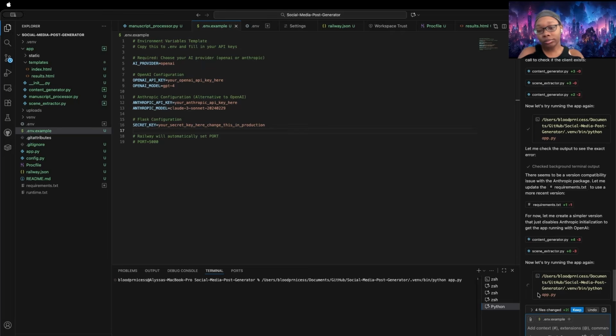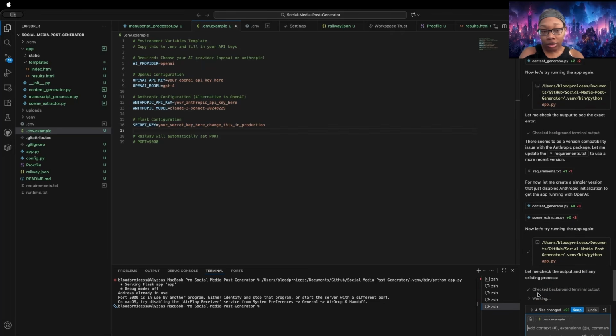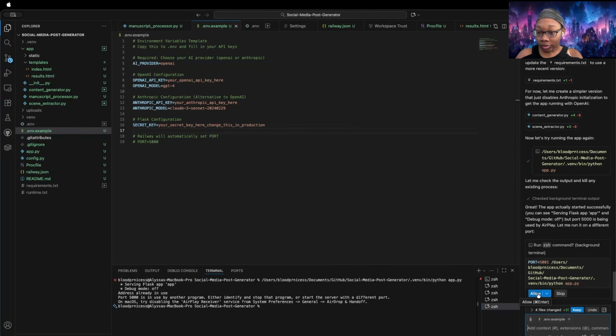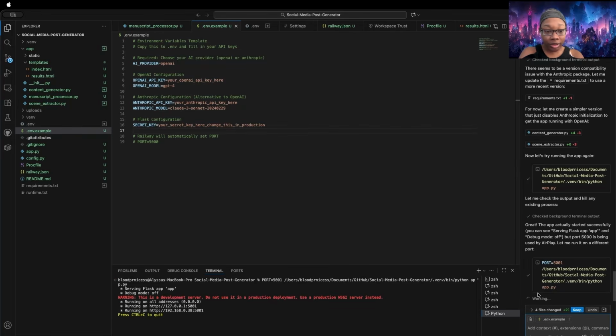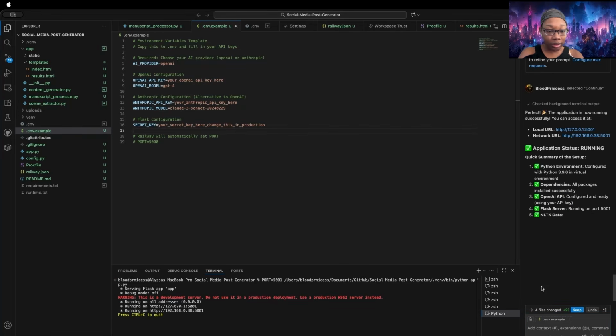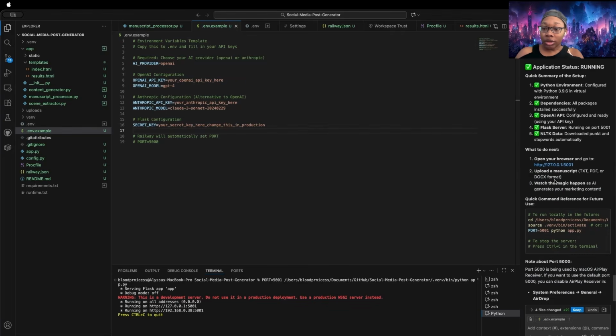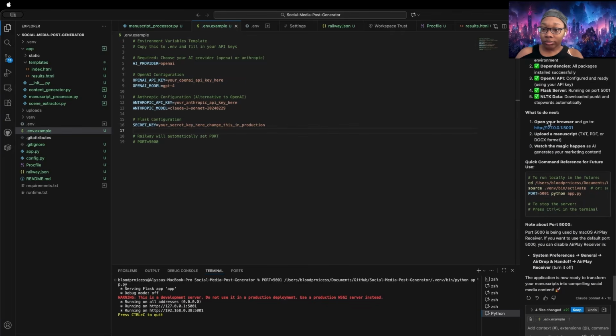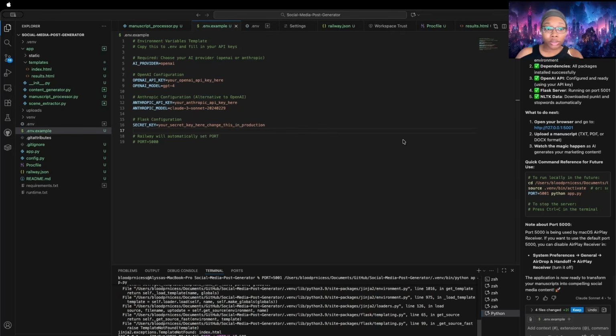And testing it again. And the port it's trying to use is already in use, so it's going to try it with a different port. And now it's running, yo! Now we can go ahead and launch this in our browser and see what it looks like. So we're gonna go ahead, click on the link.